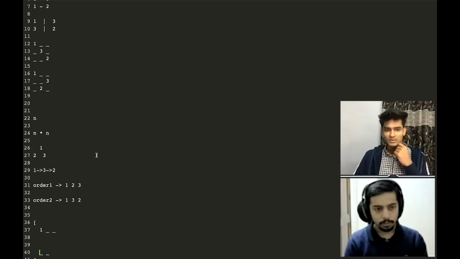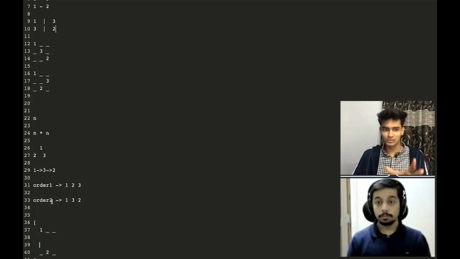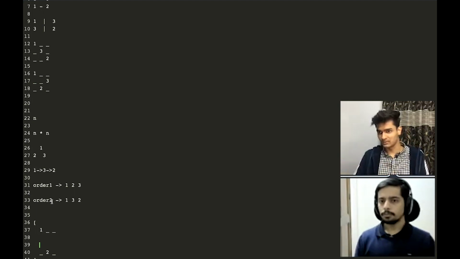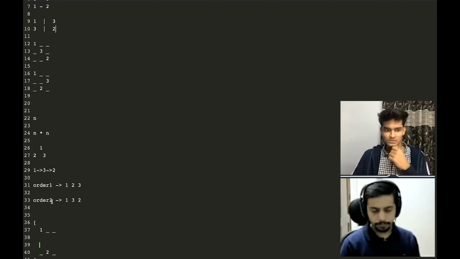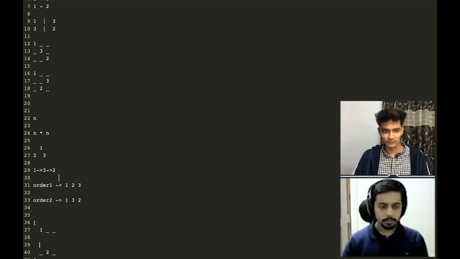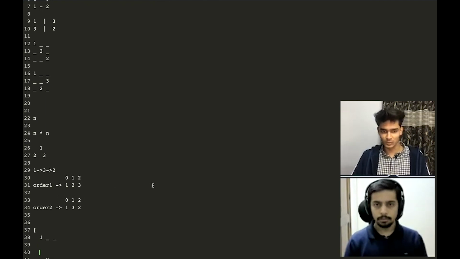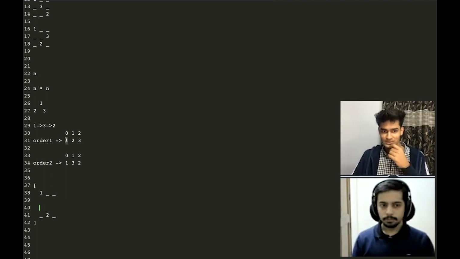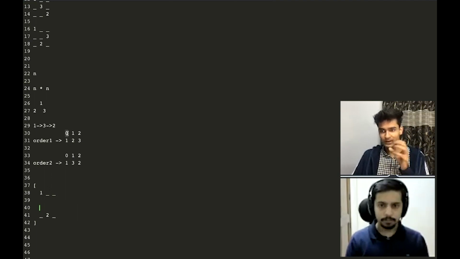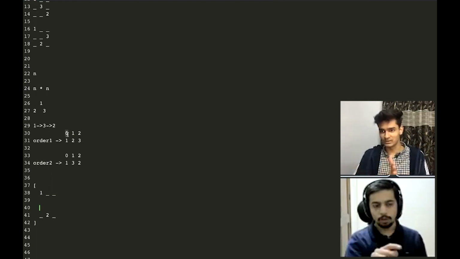So you are basically using the indexes in which they are placed in order 1 and the indexes in which they are placed in order 2, and then using them as the row number and the column number, right? Exactly. So let's say this was order 1, and we could write the indexes of this, and for order 2 also we could write the indexes, and the indexes would be 0, 1 and 2. Exactly. Since 1 is the first element on the 0th index, this will actually be on the 0th row, 0th column.